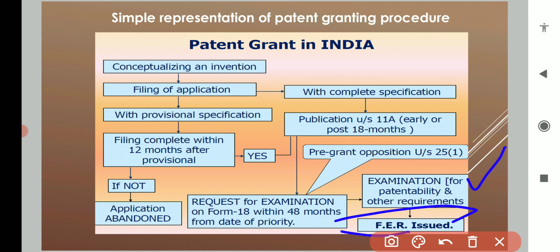FER is the first examination report. They will issue the first examination report.